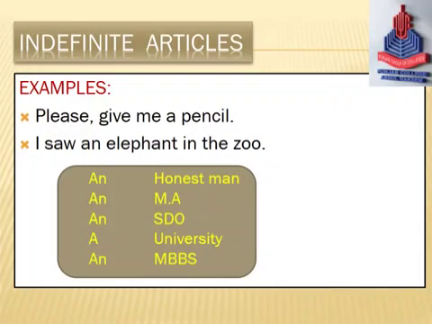A university. Here the letter is vowel, but the sound is consonant, university, a university. An MBBS, letter is M, but the sound is vowel M, an MBBS. So from these examples, we have come to know that a comes before the nouns beginning with consonant sounds, and an comes when the noun begins with vowel sound.